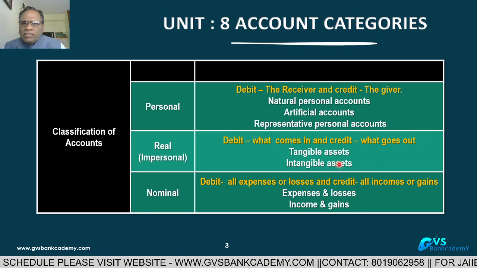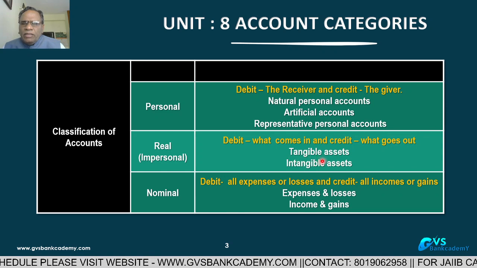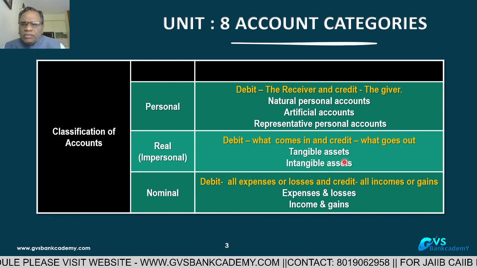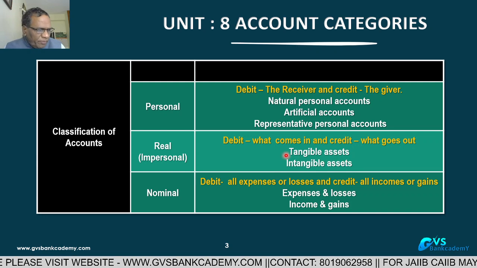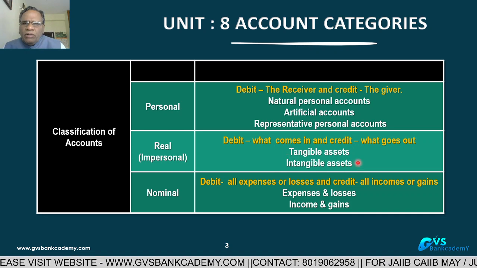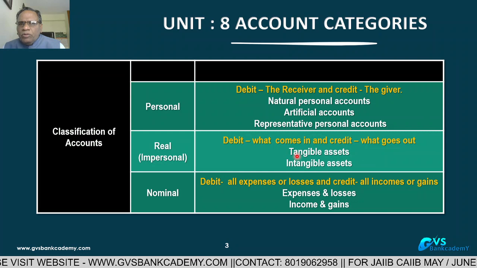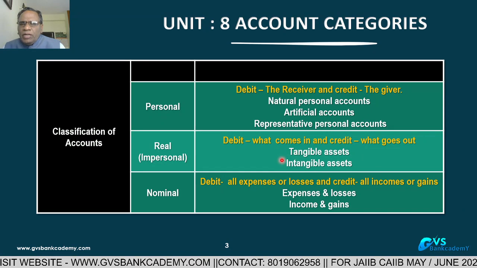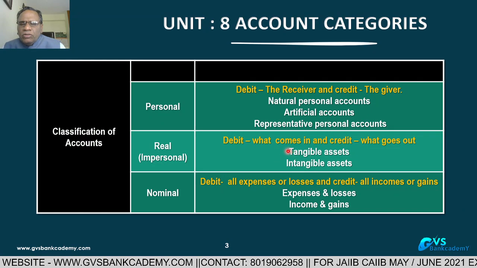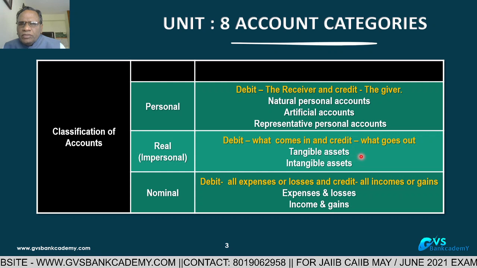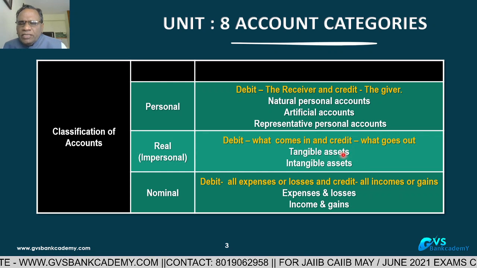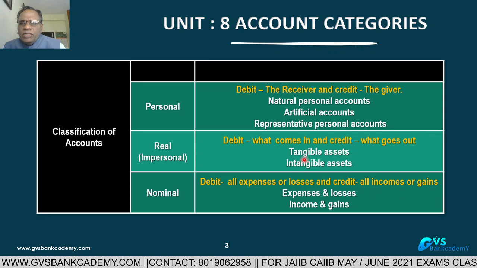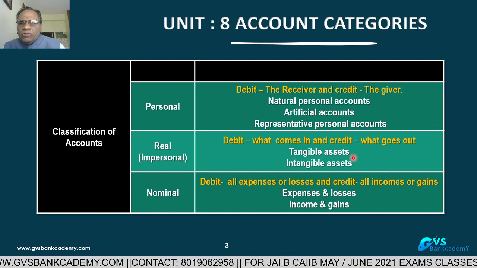Tangible assets are plant, machinery, land, building, furniture, fixtures, investments, bills receivable, and stock also. These are always in debit balances. Whenever you are purchasing any asset, debit what comes in, because the asset is coming to the business.